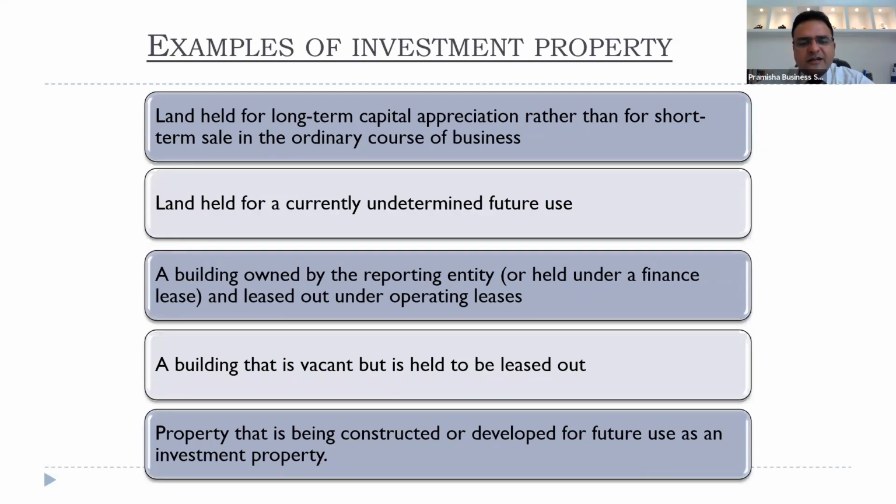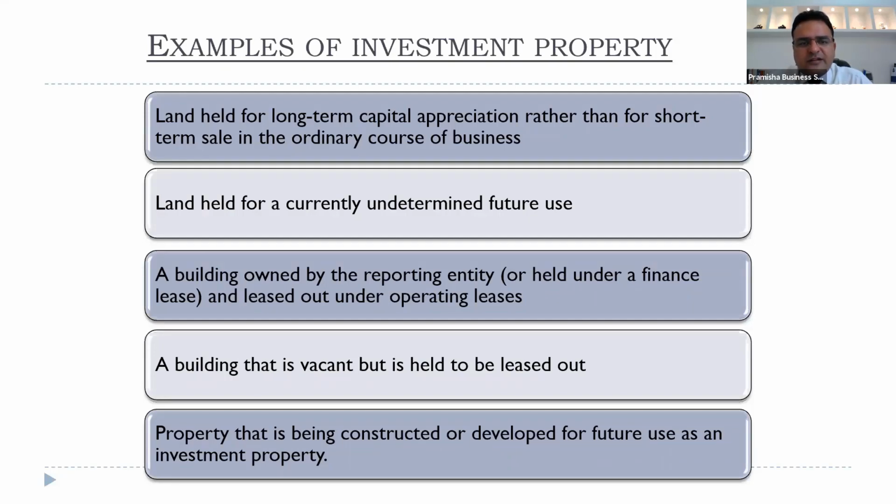Property that is being constructed or developed for future use as an investment property. If something is being developed or constructed for future use as an investment property, till the time it is developed, we need to follow the principles of IS 16 property, plant and equipment, self-constructed assets, because we need to add all the costs required to make that property. So we'll follow the principles of IS 16 till the property is ready for use or sale. The moment it is ready, it can be transferred to investment property at the cost at which it was constructed.